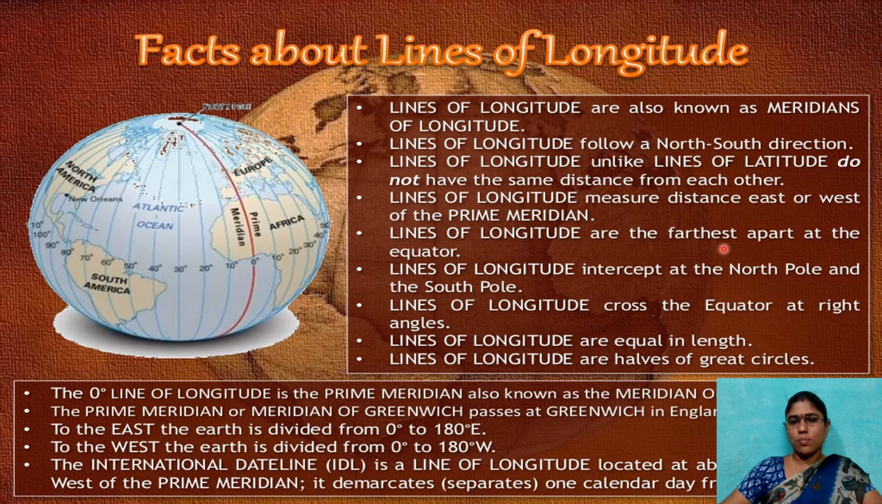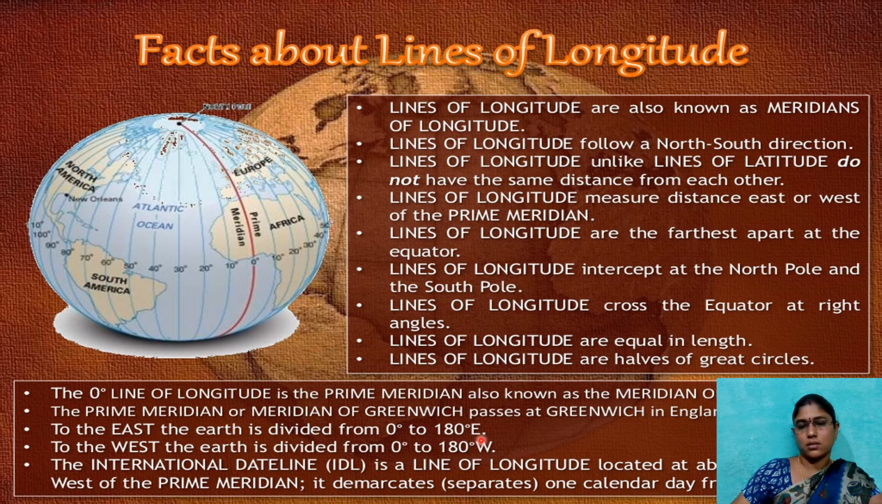These are the farthest apart at the equator, and the lines of longitude meet at the North Pole and the South Pole only. They join there, and they cross the equator at right angles. Lines of longitude are equal in length from the North Pole to the South Pole. Every longitude is of equal length. These are halves of great circles. These are semicircles, not circles. Understood?